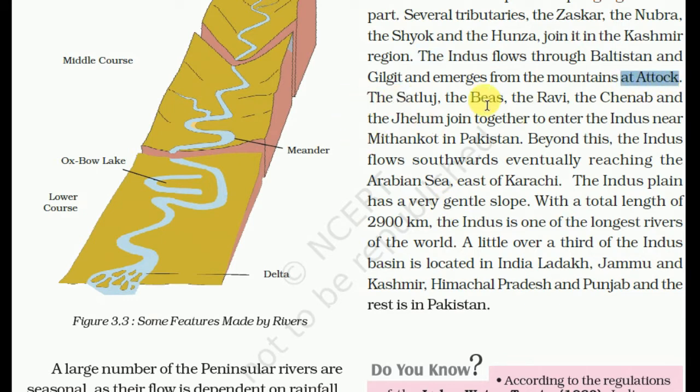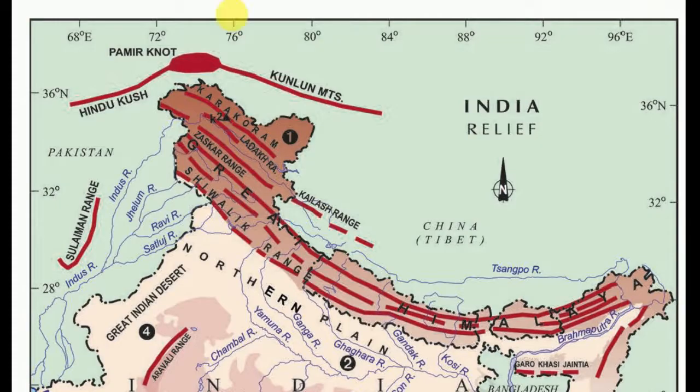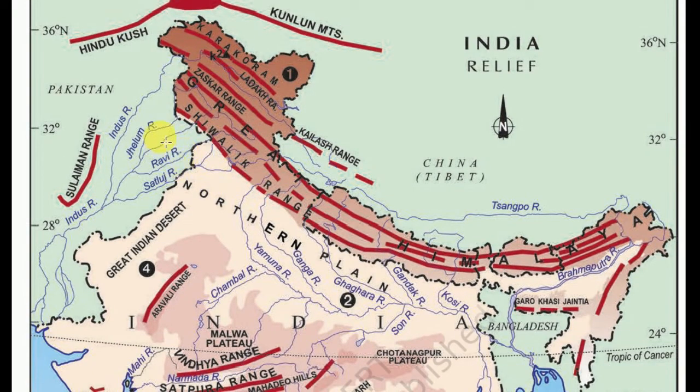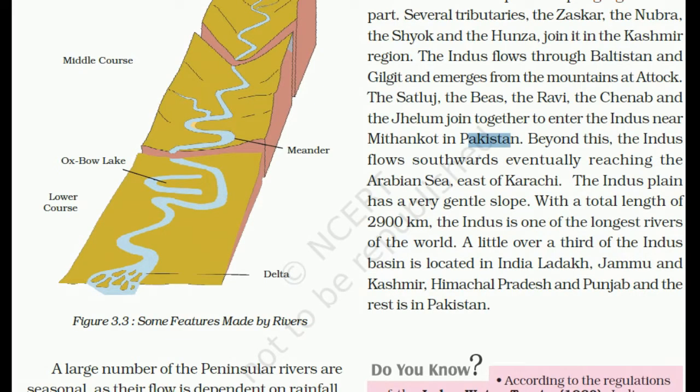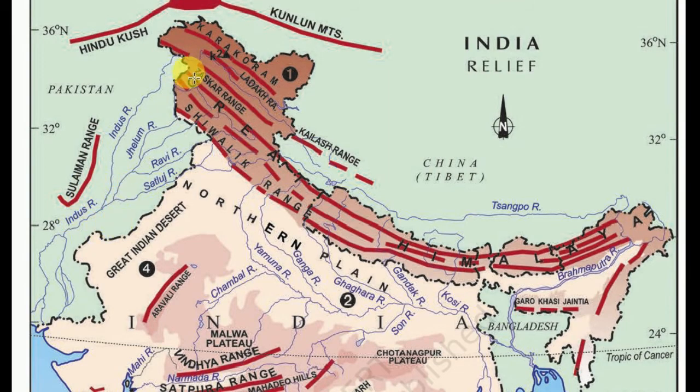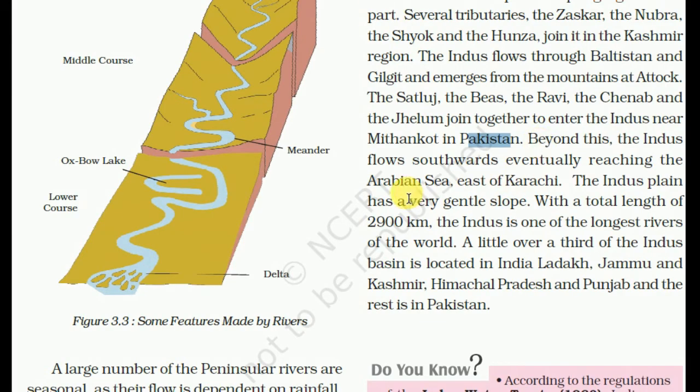The Satluj, the Beas, the Ravi, the Chenab and Jhelum join together to enter the Indus near Mithankot in Pakistan. So all these rivers, Jhelum, Chenab, Ravi, Beas, Satluj, meet here in Pakistan. This place is called Mithankot. They all meet the Indus river here. Beyond this, the Indus flows southward, eventually reaching the Arabian Sea, east of Karachi.